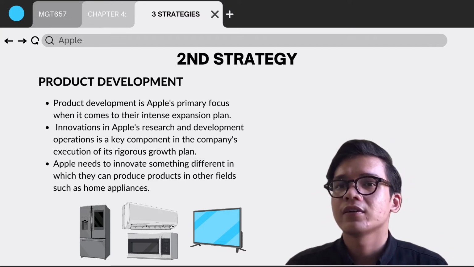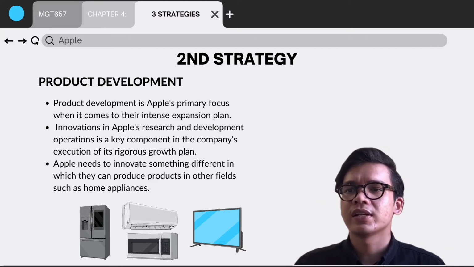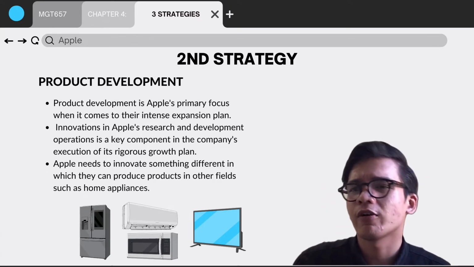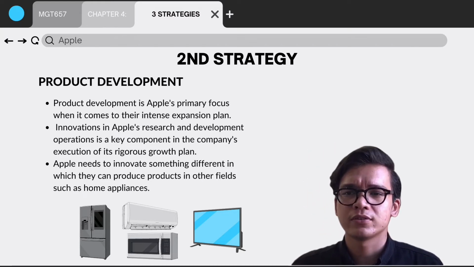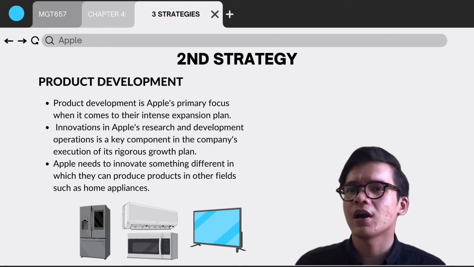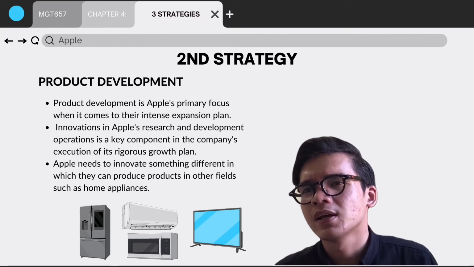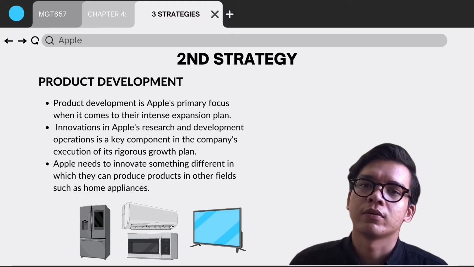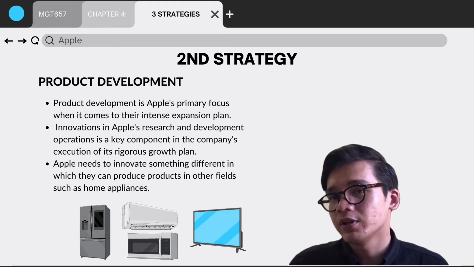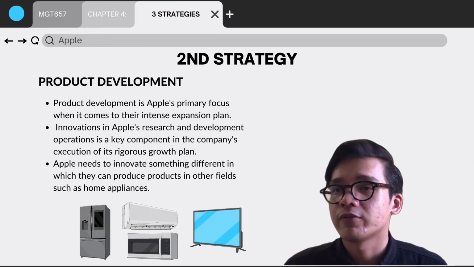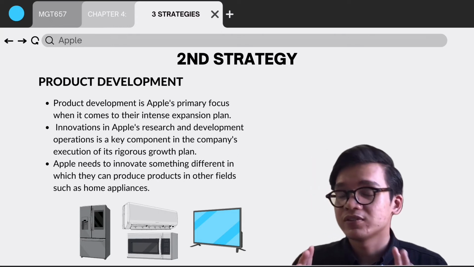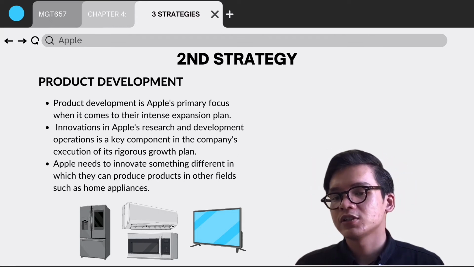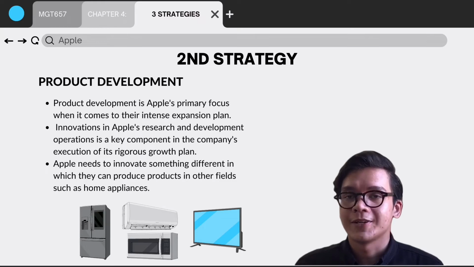So a smart refrigerator by Apple, for instance, can determine the optimal temperature for each section. In addition, the refrigerator from Apple will feature a touchscreen on the front door with our proprietary operating system, which can suggest and determine our diet plan and also a recipe to cook a healthy meal. So within that, it indicates Apple's smart refrigerator will be different from others, and this strategy will increase the business growth of Apple and the expansion of their product development.